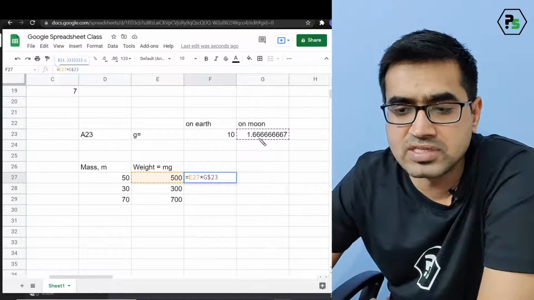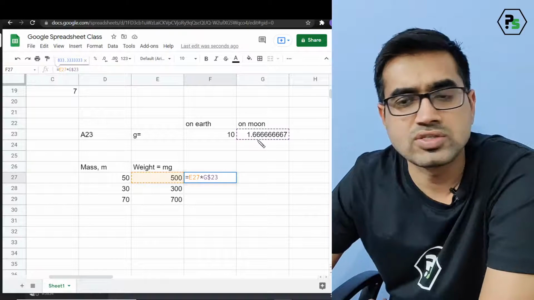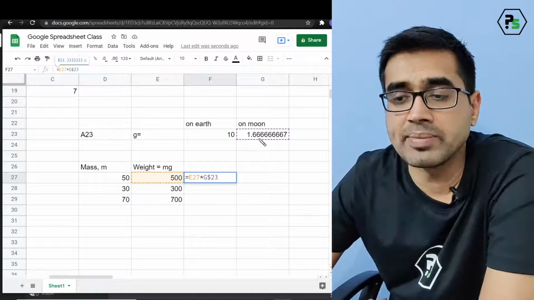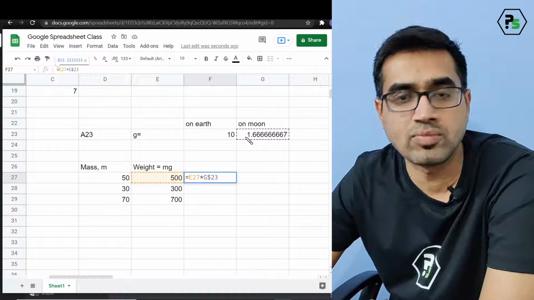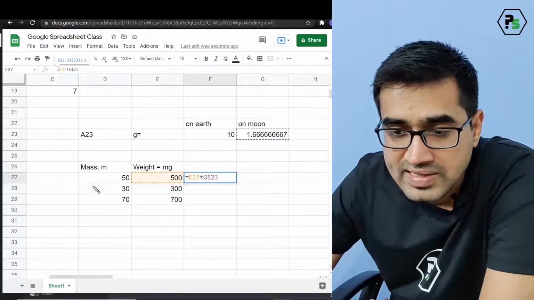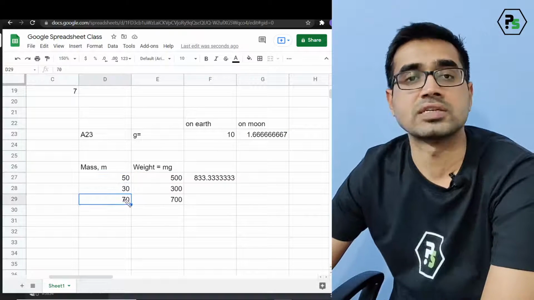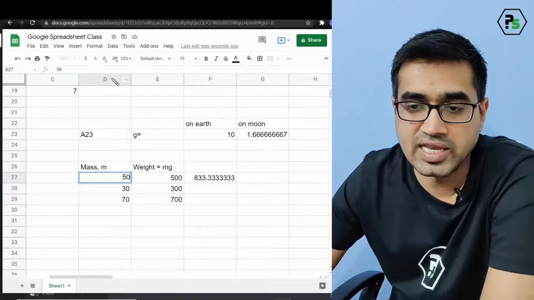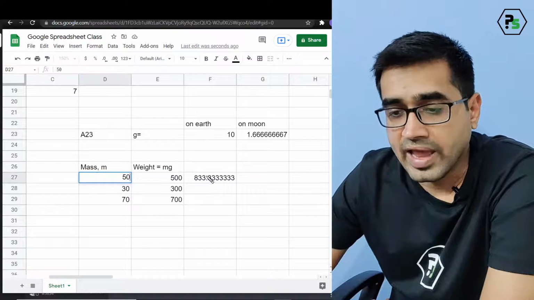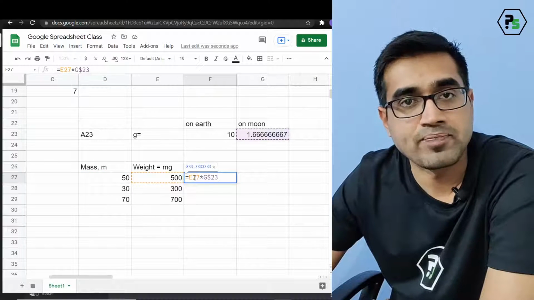500 is getting multiplied with this value. Why so? We wanted the mass to get multiplied with the G value, correct? With the gravity on moon, acceleration due to gravity on moon. So I don't want this value to change. This should remain fixed. Now what is changing? Notice carefully. The D27, which is the cell D27, has changed to E27.